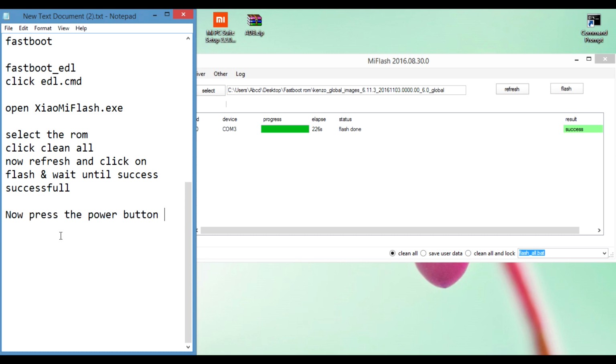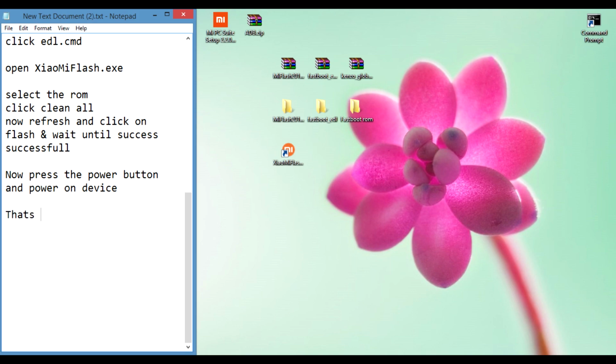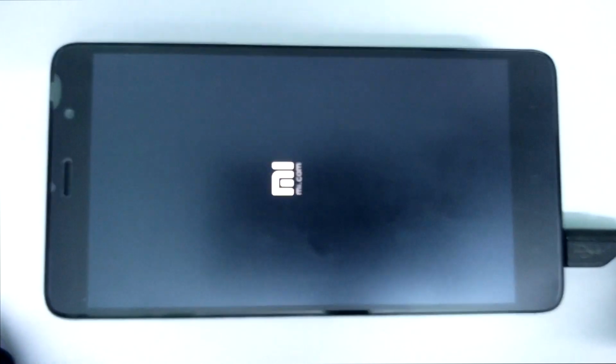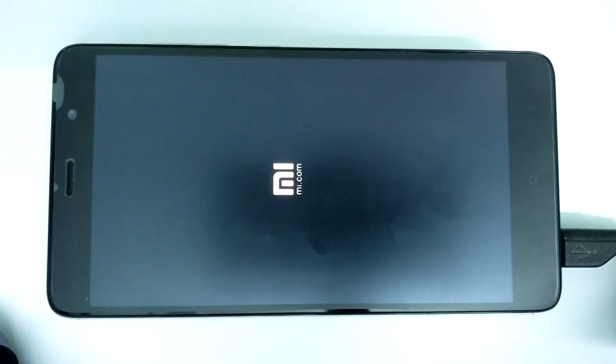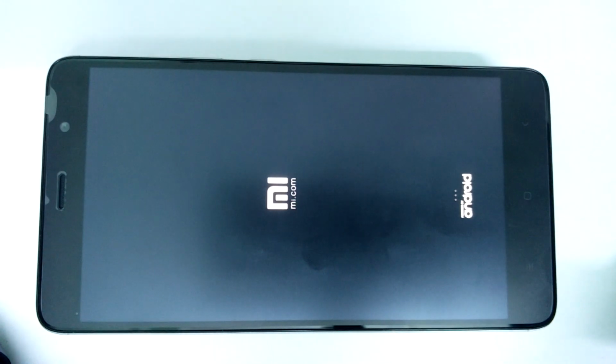After success, now press the power button and power on device. Now disconnect your phone from USB cable.